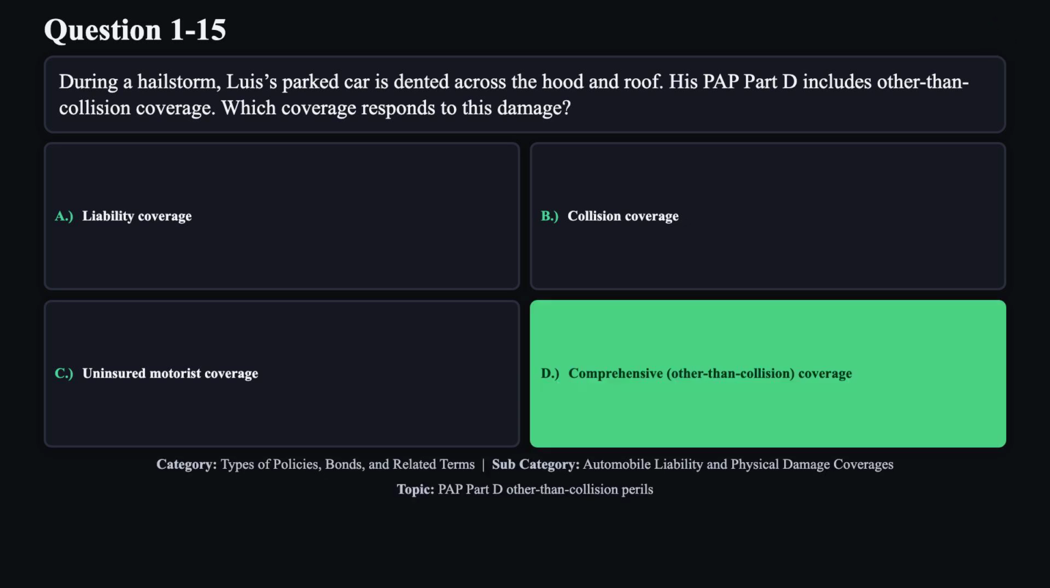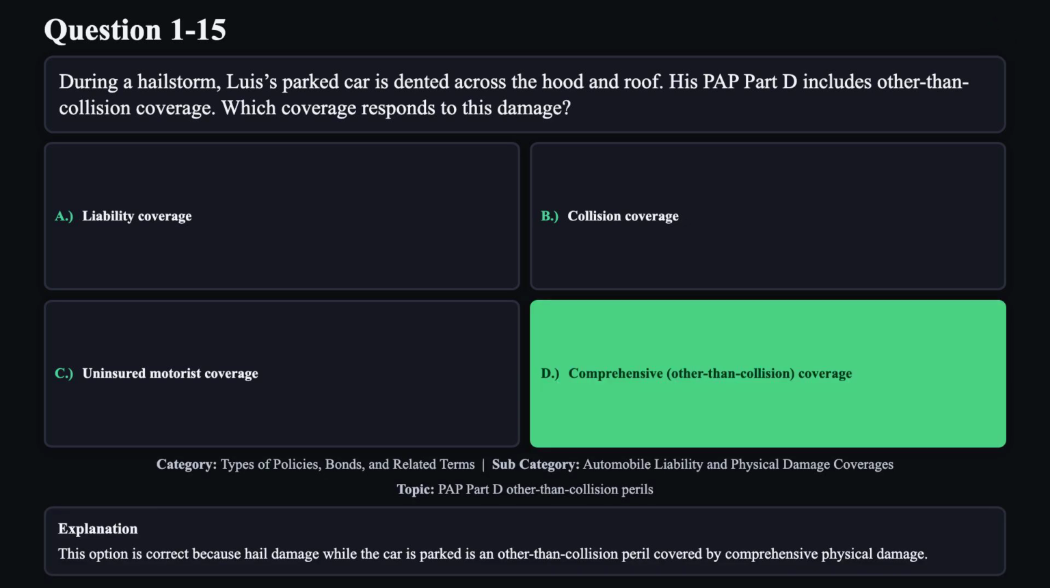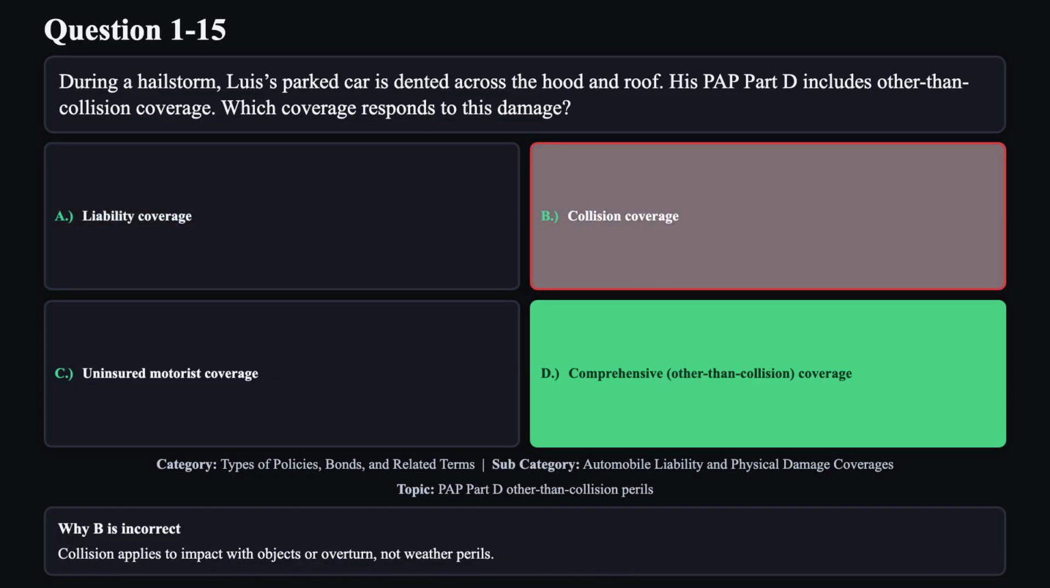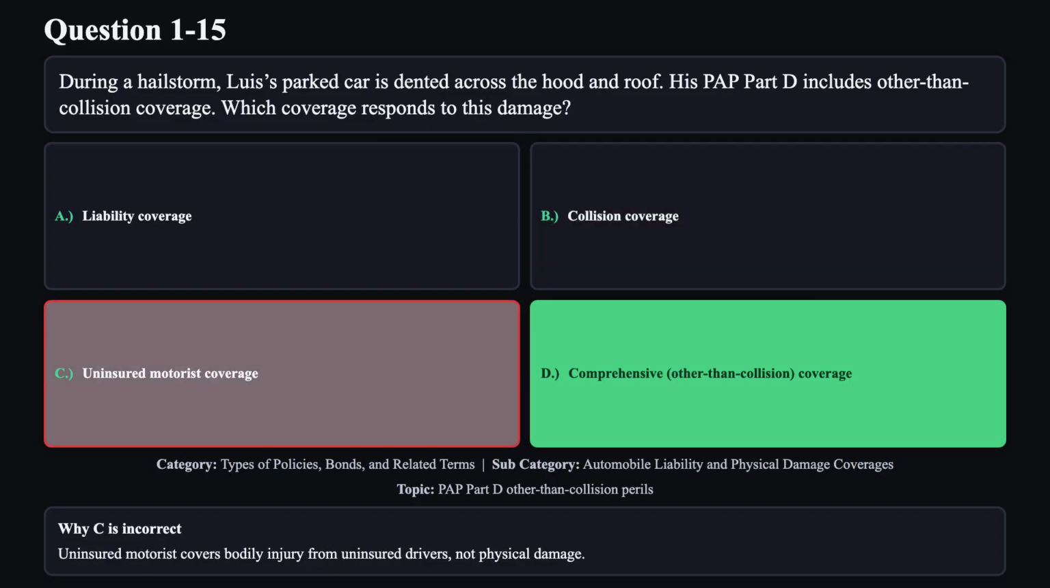The correct answer is D. This option is correct because hail damage while the car is parked is an other than collision peril, covered by comprehensive physical damage. Reason A is not correct. Liability covers third-party injuries or property damage you cause, not your own hail damage. Reason B is not correct. Collision applies to impact with objects or overturn, not weather perils. Reason C is not correct. Uninsured motorist covers bodily injury from uninsured drivers, not physical damage.